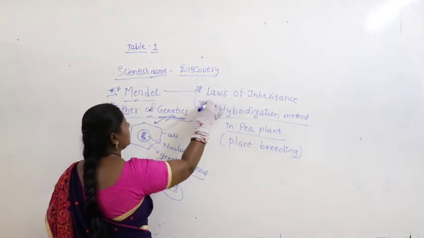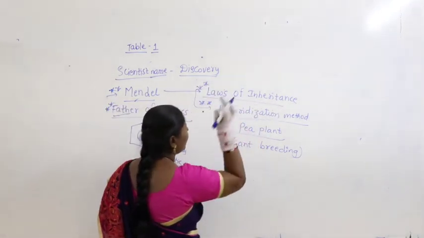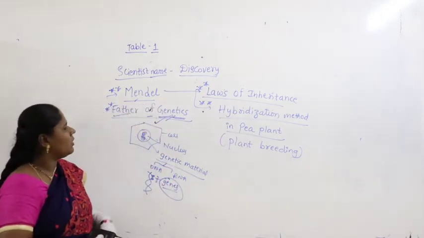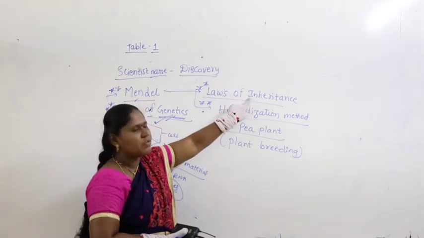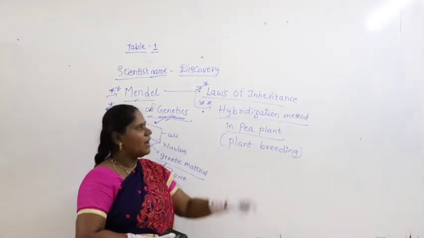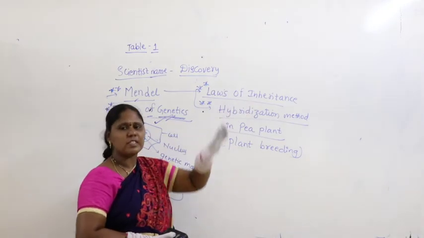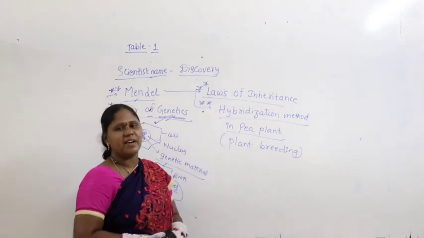So what are the discoveries? First of all, he discovered the laws of inheritance. What is meant by inheritance? Transfer of genetic characters from parent to offspring, from one generation to the other generation, is called inheritance.